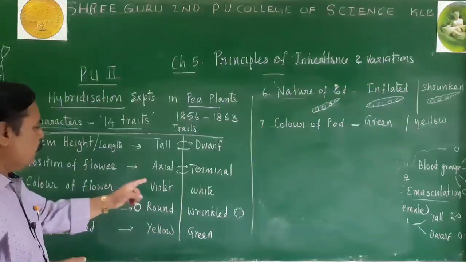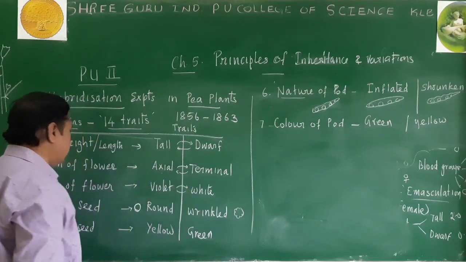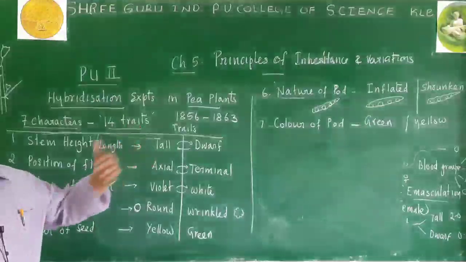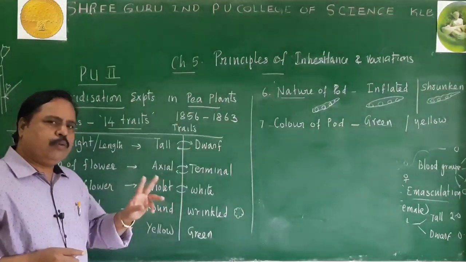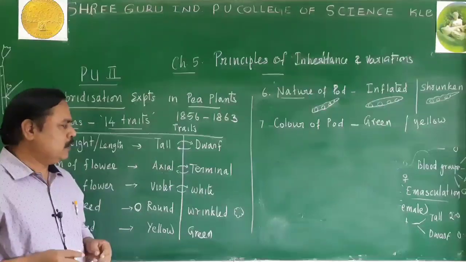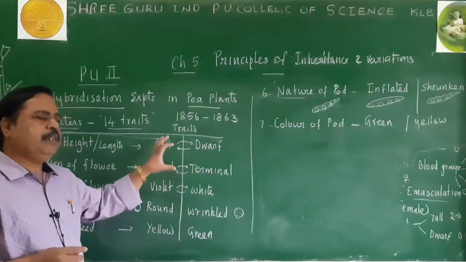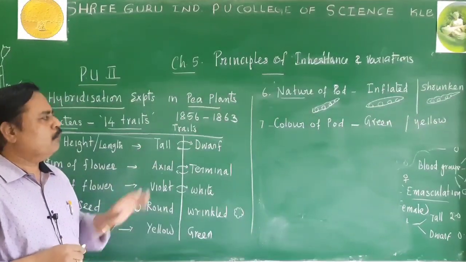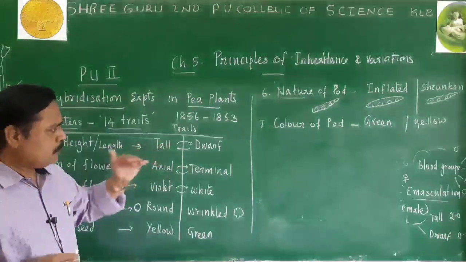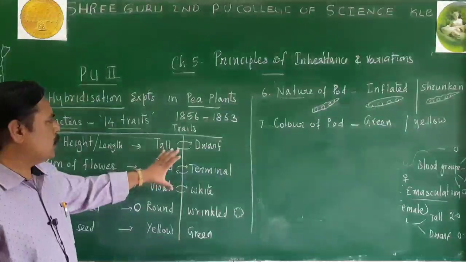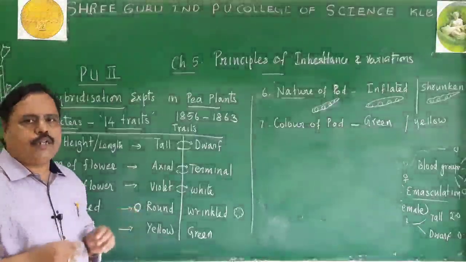Similarly, when a violet flower is crossed with a white flower or vice versa, that becomes easy for a hybridization experiment. When they exhibit only 2 contrasting characters, it is easy to follow the principles of inheritance. Mendel succeeded in that work, and he selected 14 traits and 7 characters for his work.